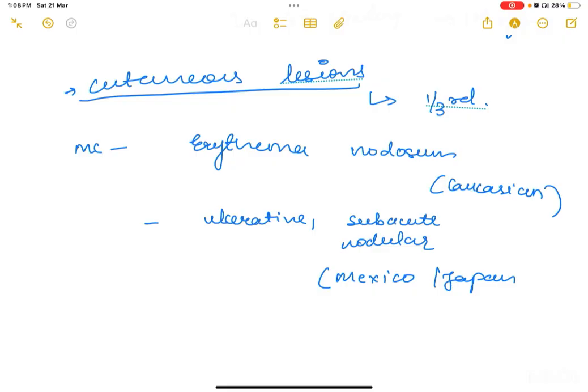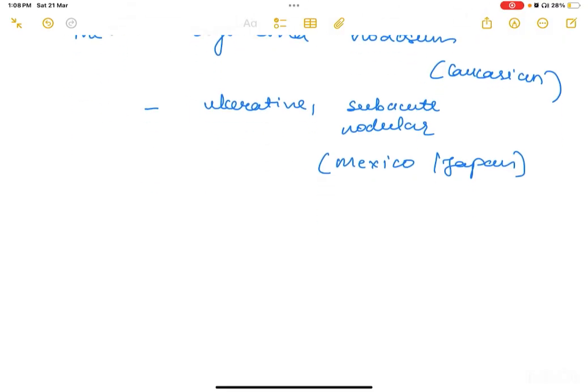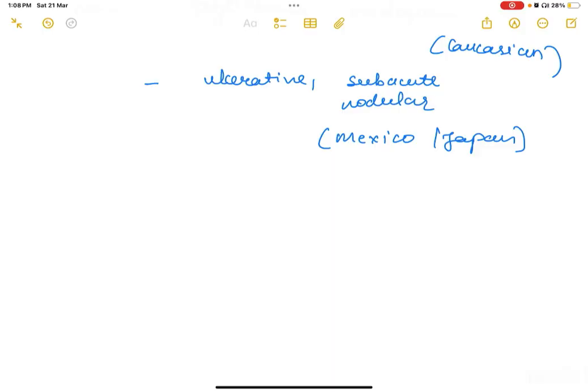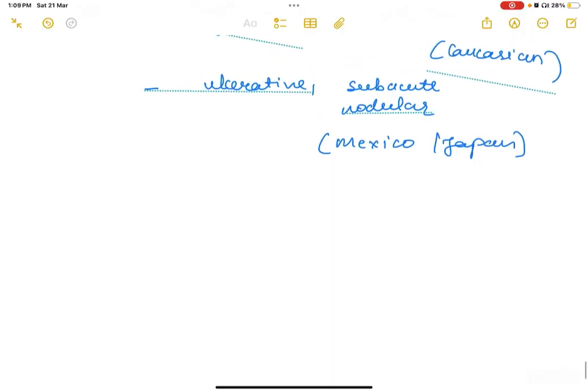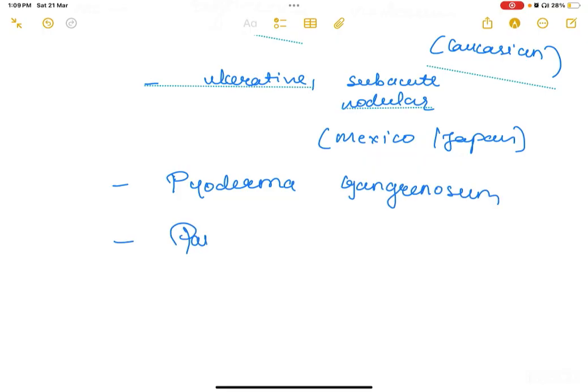Now, what all could be there? The patient could present with pyoderma gangrenosum-like lesions or papulonecrotic eruptions, certain nodular erythematous lesions. The patient could also have facial lupus-like rashes or cutaneous necrotizing vasculitis and panniculitis. Okay. So he could present with pyoderma gangrenosum-like lesions or your papulonecrotic eruptions or nodular erythematous lesions,